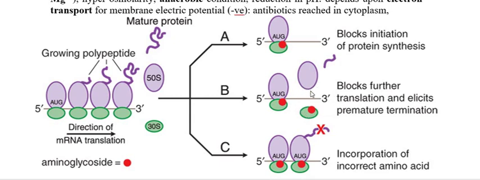mRNA, it initiates or blocks. The first is the initiation complex, and the second is the misreading. It inhibits, and it produces the misreading. What does misreading mean? That means a particular amino acid is not going to attach at a particular place